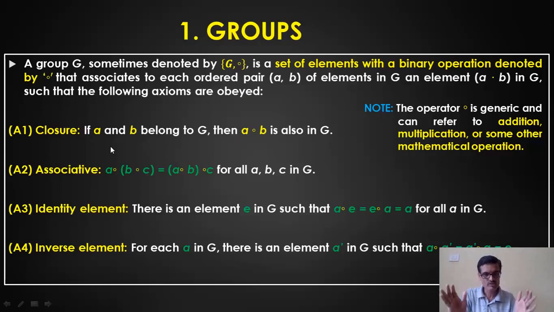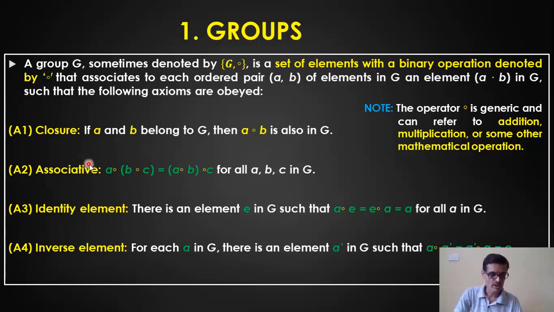Now the first one, closure, which means within the set. If I consider two elements, A and B, which belong to the group G, then A dot B should also be in group G. That means you are performing a certain operation here, dot, maybe addition, A plus B. Whatever answer you get should also be part of the group or set of elements. In that case, we can say the group is under closure, or the result is closed within the group.